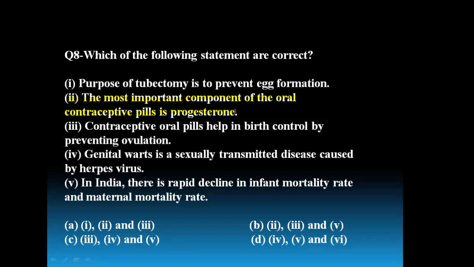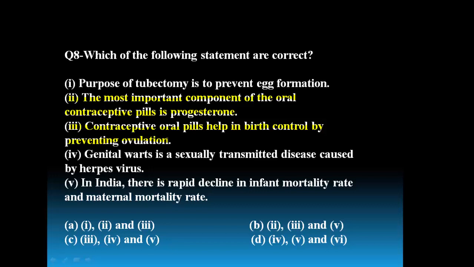So the second statement is correct. Then the third one, oral contraceptive pills help in birth control by preventing ovulation. This is also a correct statement. That is what I told in the previous one.